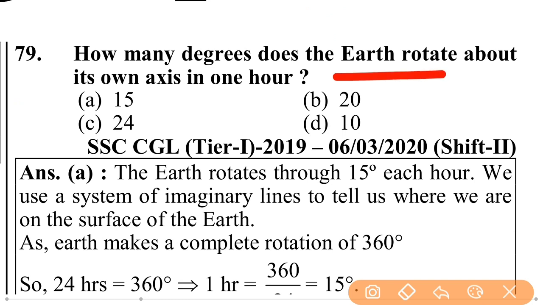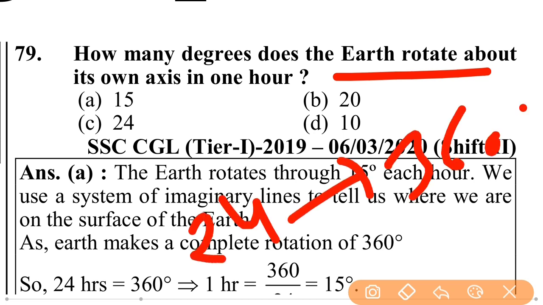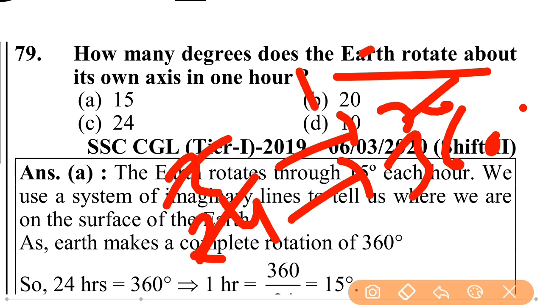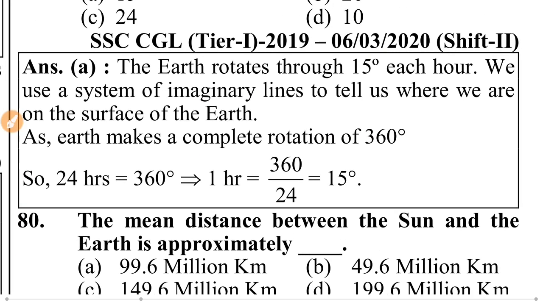How many degrees does the earth rotate about its own axis in 1 hour? It completes 360 degrees in 24 hours. So in 2 hours it is 30 degrees, and in 1 hour it is 15 degrees. The earth rotates through 15 degrees each hour.